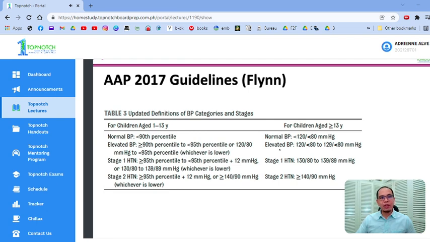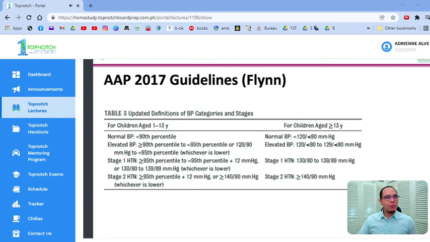So there's normal, there's elevated, that's pre-hypertensive. Stage 1 hypertension is 130/80 to 139/89, diba? And stage 2 is more than or equal to 140/90. In children, age 1 to 13, ganun din guys. Normal is less than 90th, hindi naman sinabi ko sa inyo. Medyo iba lang ito ng konti. Elevated, sabi niya, it's more than or equal to 90th to less than 95th. So that's pre-hypertension. Di ba, parehas lang.